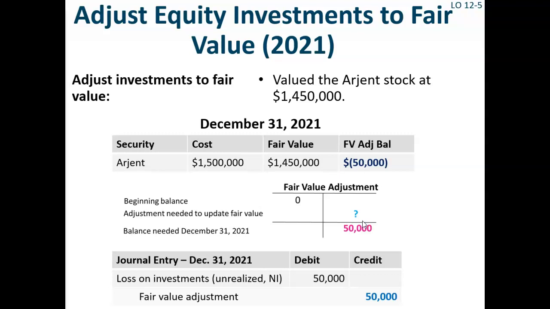The offsetting debit is posted to loss on investments in the income statement. So, debit loss on investments in the income statement, $50,000. Credit fair value adjustment, $50,000. Notice nothing here is recorded to other comprehensive income.